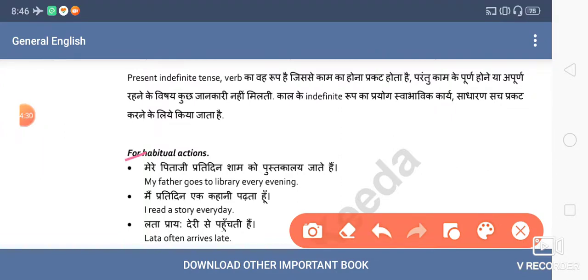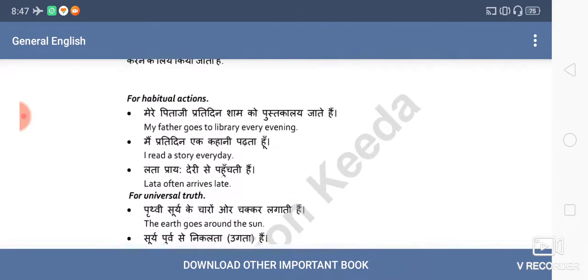Number one, like my father goes to library every evening. So it tells about habitual action, goes. S or es with such sentences you will find very commonly. So this is a very common identification. The father goes to the library every evening. That is a sort of habitual action.